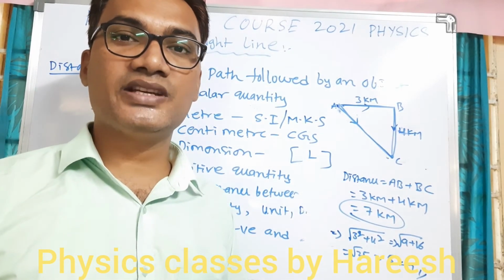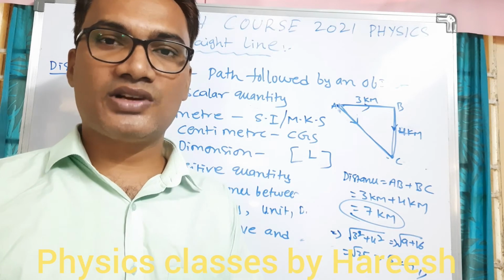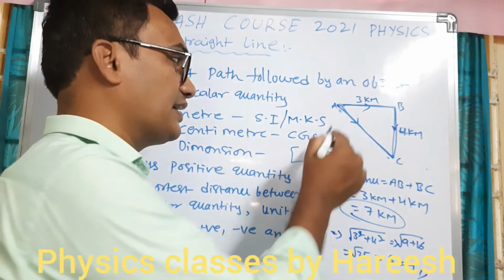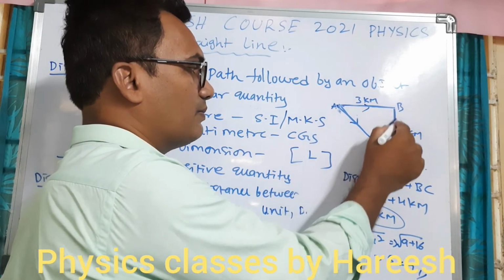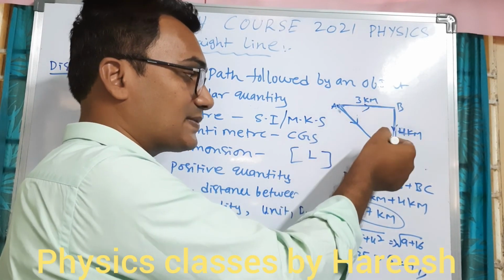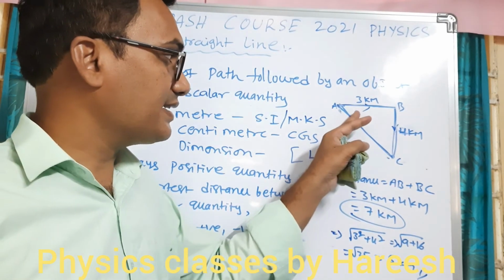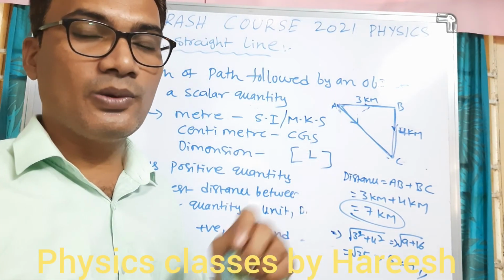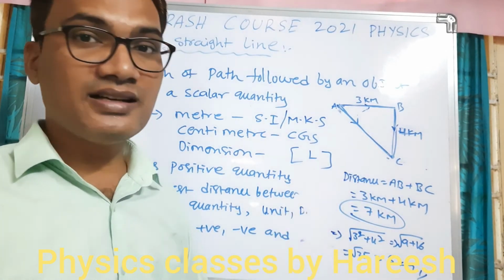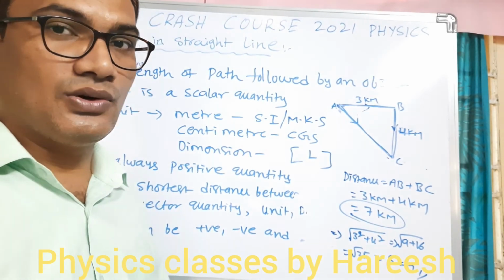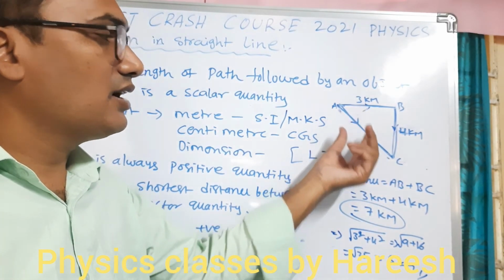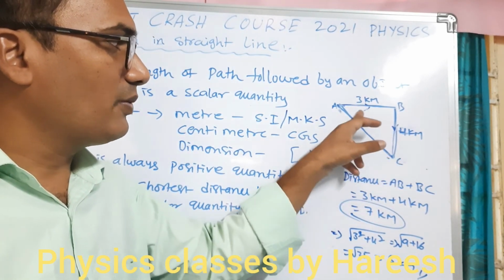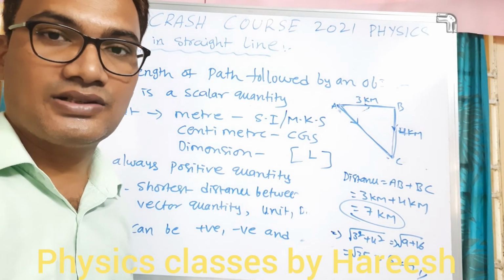In this case displacement will be zero, but the distance is 3 plus 4 plus 5, totally 12 kilometers. So 12 kilometers is the distance and 0 is the displacement, right? So if the object returns to its original position, displacement will be zero, but distance cannot be zero. The length of the path followed by the object gives the distance. Okay, thank you.